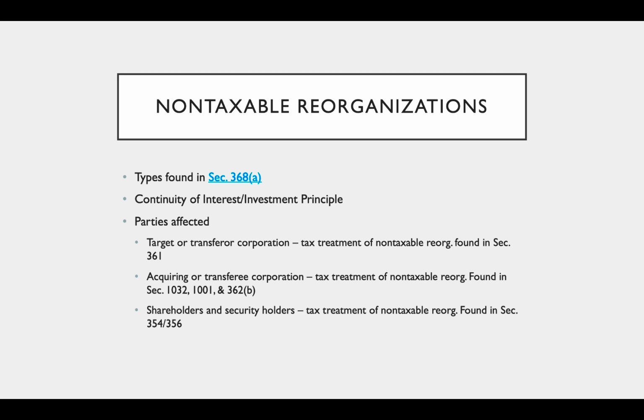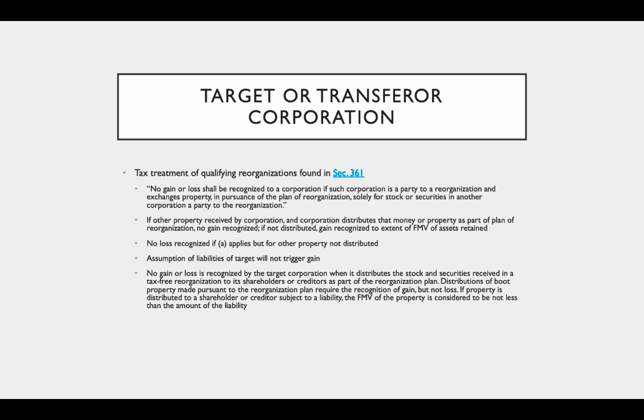And when we talk about tax treatment, we need to talk about three different parties. So we have the target, the person who is acquired. All right, we have the acquiring corporation, and then we have the shareholders. And these are usually the shareholders of the target corporation we're talking about. And we need to go through and talk about the tax treatment for each of these parties.